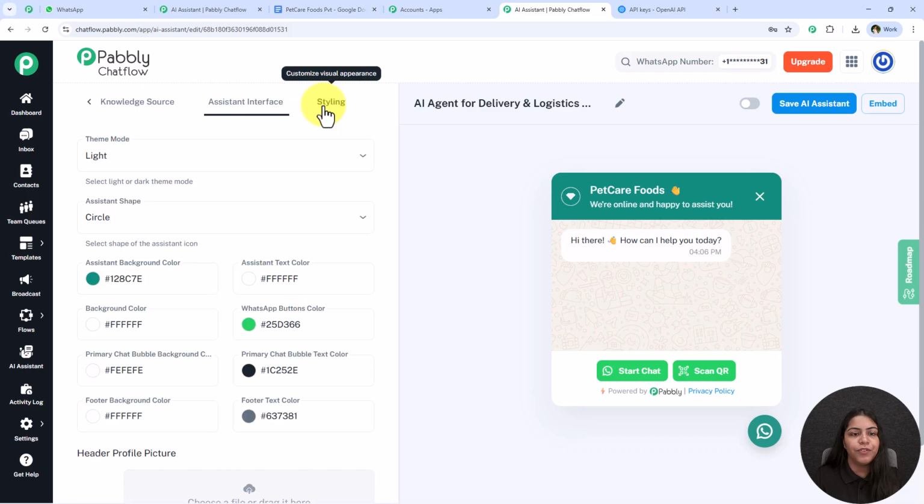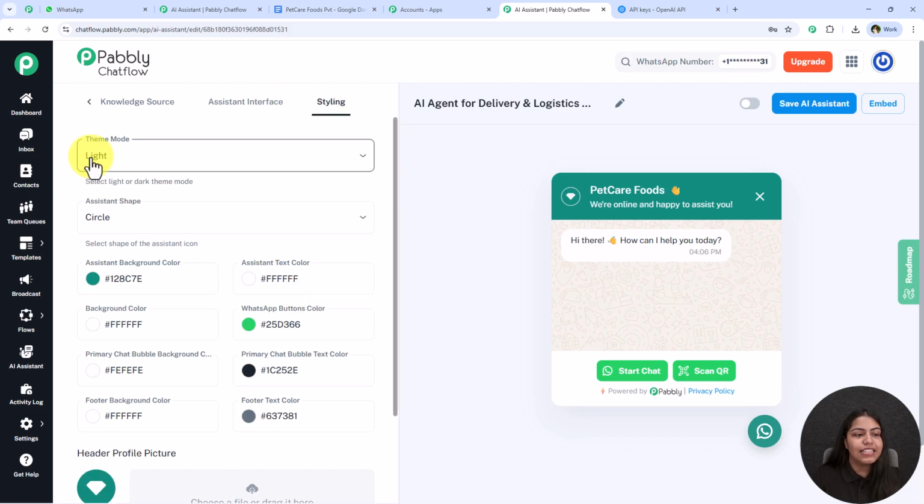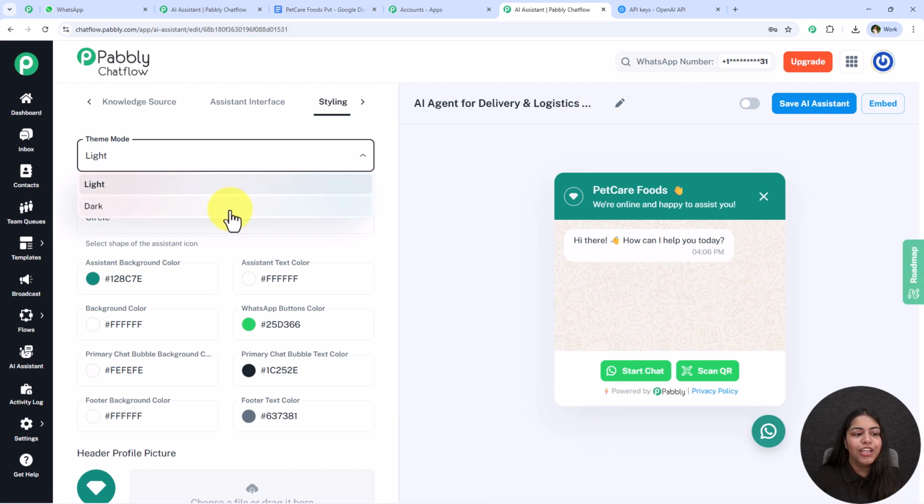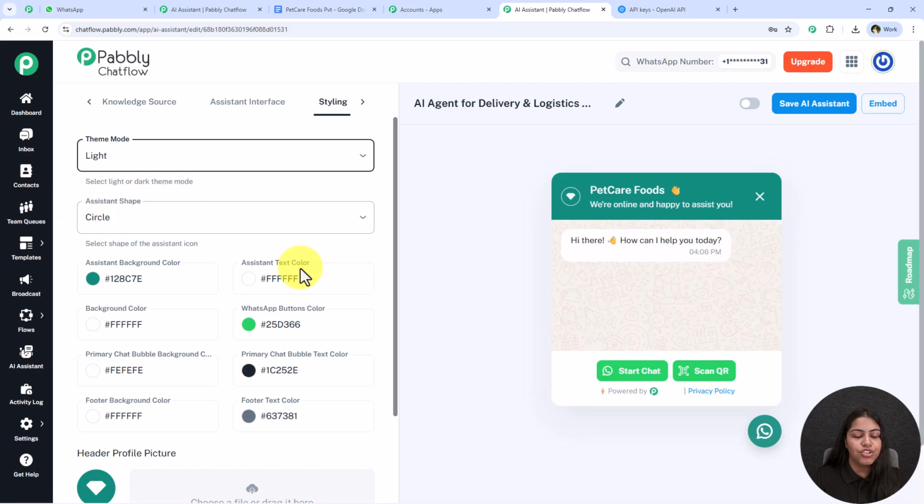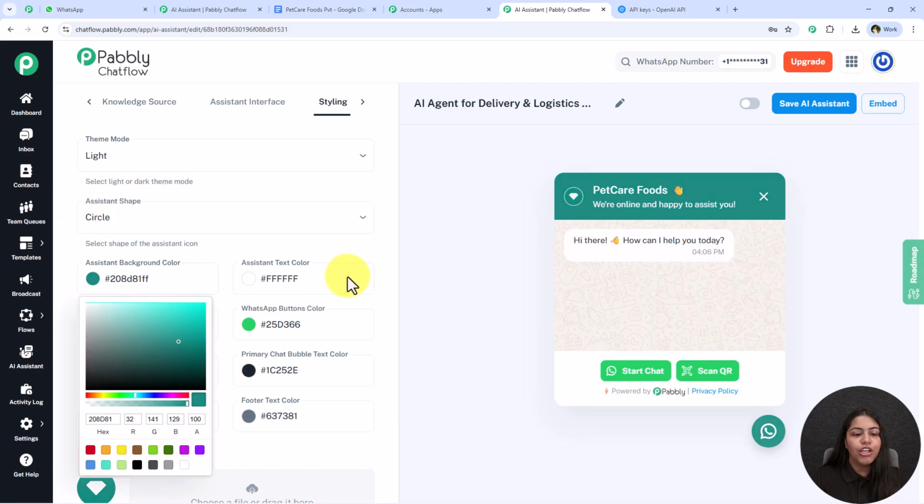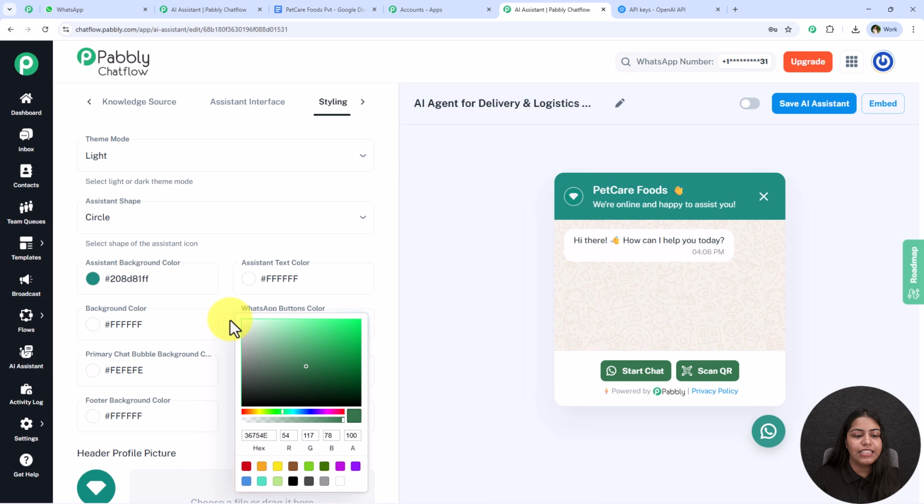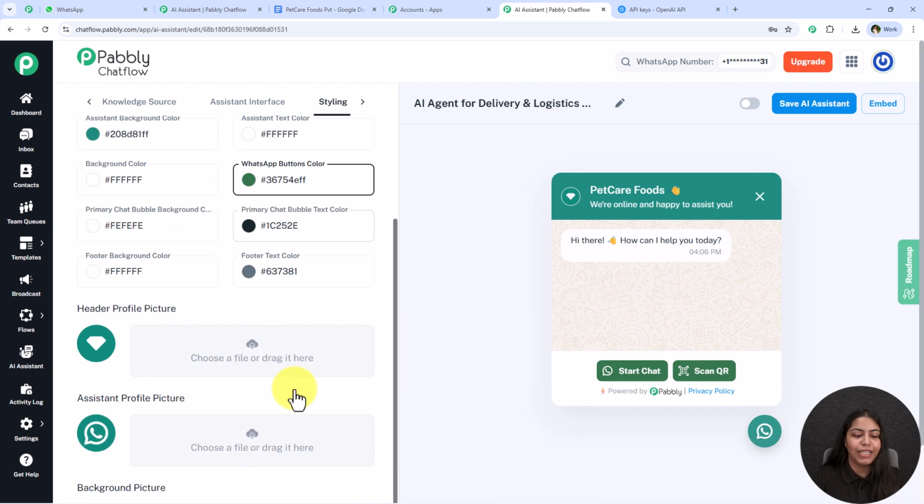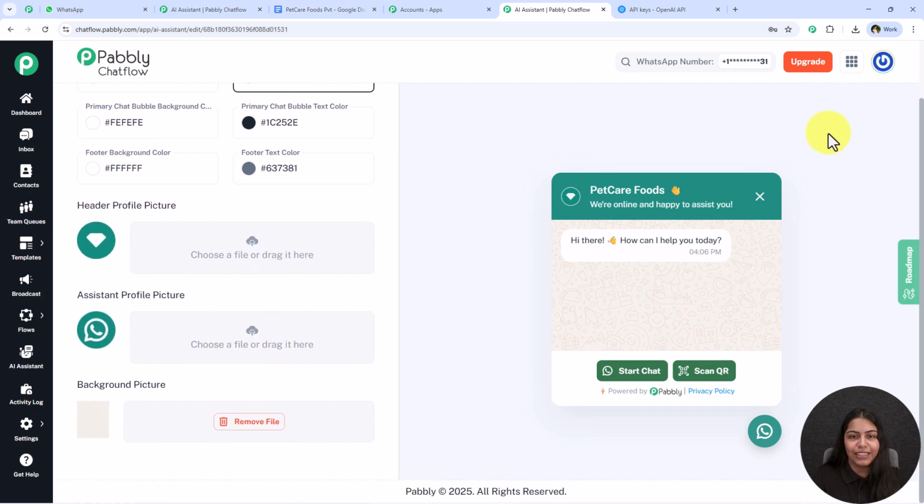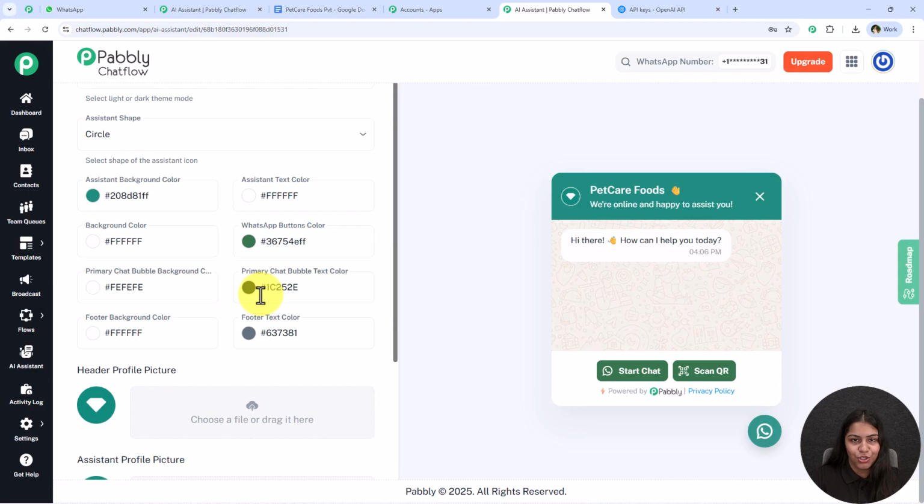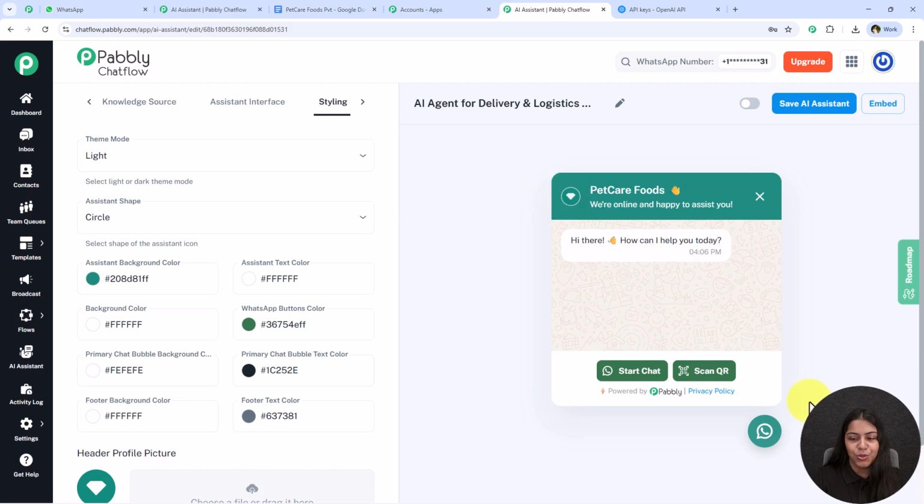Now let's move on further towards this styling. It is asking me for this theme. So over here you can style your WhatsApp AI assistant. You can change the theme, the shape, the background color, the text color, the buttons, and much more from here. It depends upon you how you want to make this look. You can also add the profile picture and the assistant profile picture too. It depends upon you how you wish to make this. And with this, we have successfully completed this WhatsApp AI agent.